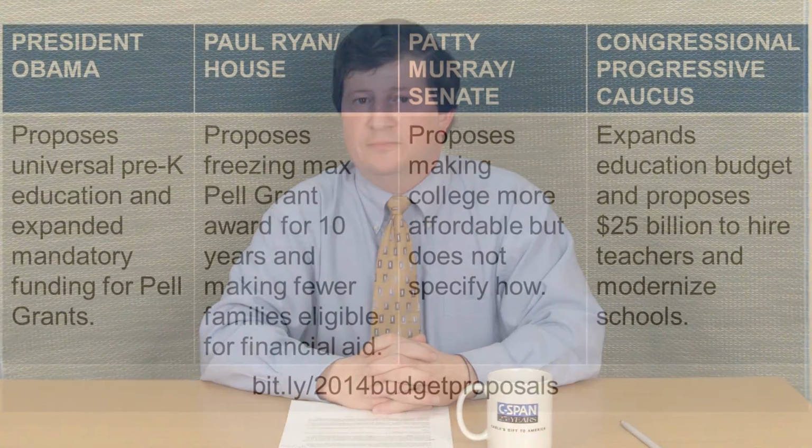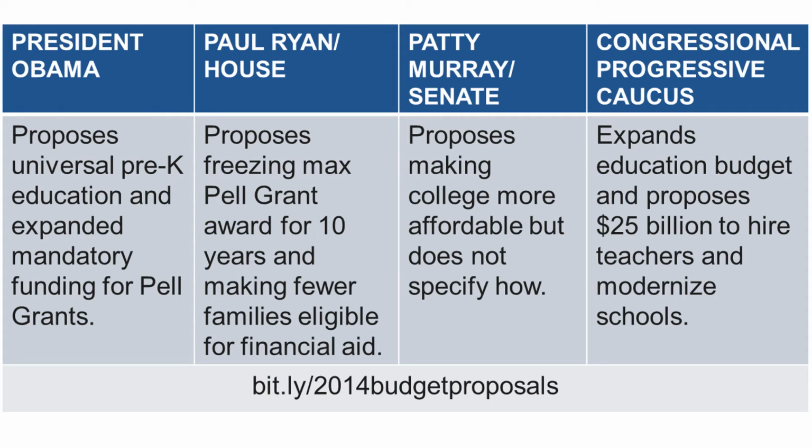As an example of what you'll find in Competing Visions, let's look at how the four proposals look at funding for education. First, let's look at President Obama's fiscal year 2014 budget plan. He proposes universal access to pre-kindergarten education and expanded mandatory funding for Pell Grants. Next, let's look at GOP House Budget Committee Chair Paul Ryan's proposal. His plan freezes the maximum Pell Grant award for 10 years and makes fewer families eligible for student financial aid.